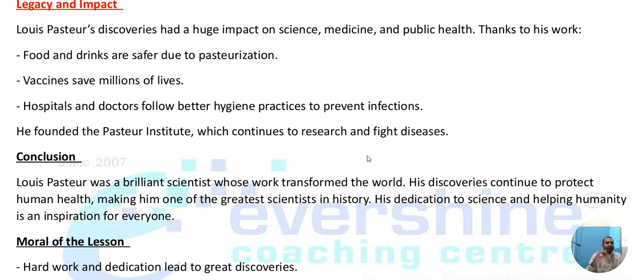By using this technique, many scientists came, did some research, and again made some chemicals. So they have increased the shelf life of the product. Someone will say, "I will give one year validity." Another will say, "I'll give two years of shelf life, two years of validity, so that you can consume this product." Understood? So pasteurization has helped, vaccines have saved many people, and hospitals and doctors can follow hygiene practices to prevent certain infections.